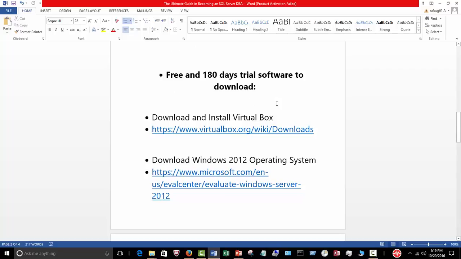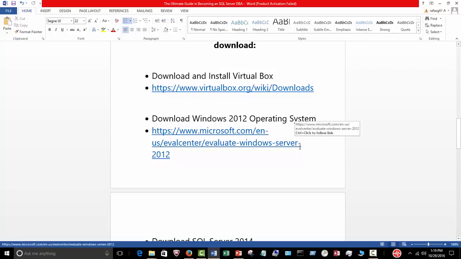The virtual environment called VirtualBox is free, and we'll download and install that. Then the operating system, Windows 2012, we're going to download, and they say a 180-day trial period, as is the SQL Server. So while VirtualBox will be free and permanent, the other two will be provided as a download for 6 months, which is 180 days. And I'll be providing you with the links and the necessary software that you need.